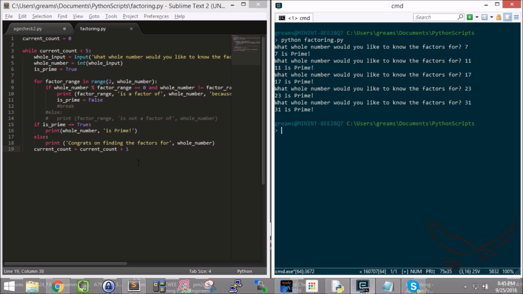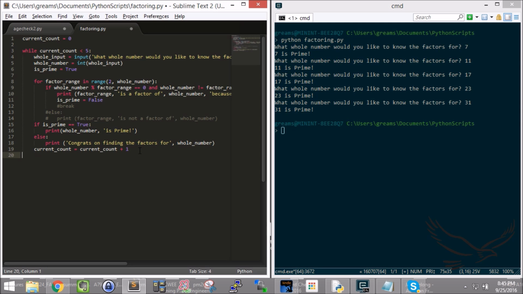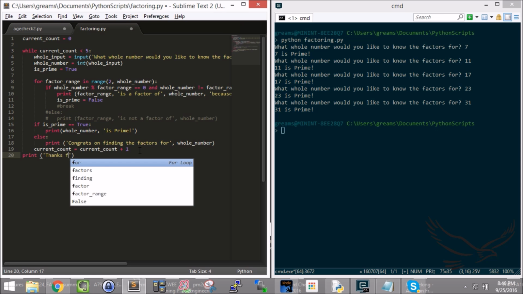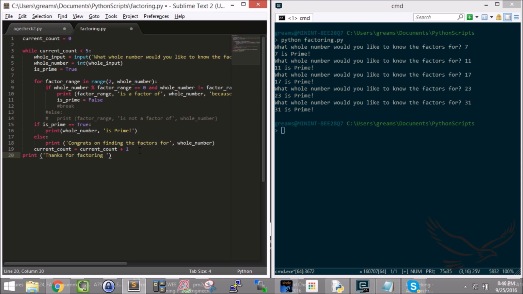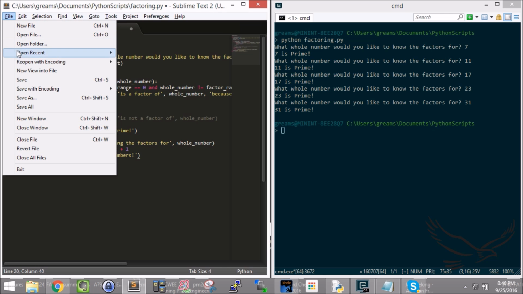In fact, you could probably give yourself a message here, print, thanks for factoring 5 numbers. All right, let's see if that works.